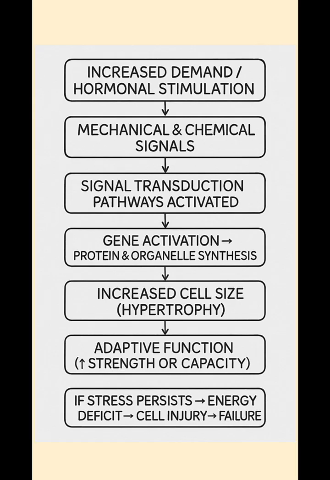There is increased demand and hormonal stimulation, which happens because of conditions like exercise, where there is increased mechanical load, or excess hormone production, because of which the mechanical and chemical signals like pressure and growth factors stimulate the cell. The signal transduction pathways are activated, which in turn will cause gene activation, resulting in more protein and organelle synthesis, and there will be increase in cell size, which we call hypertrophy.